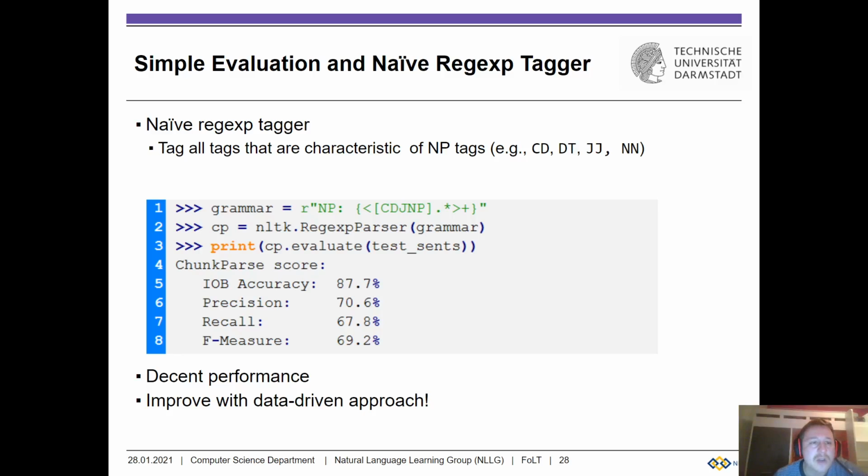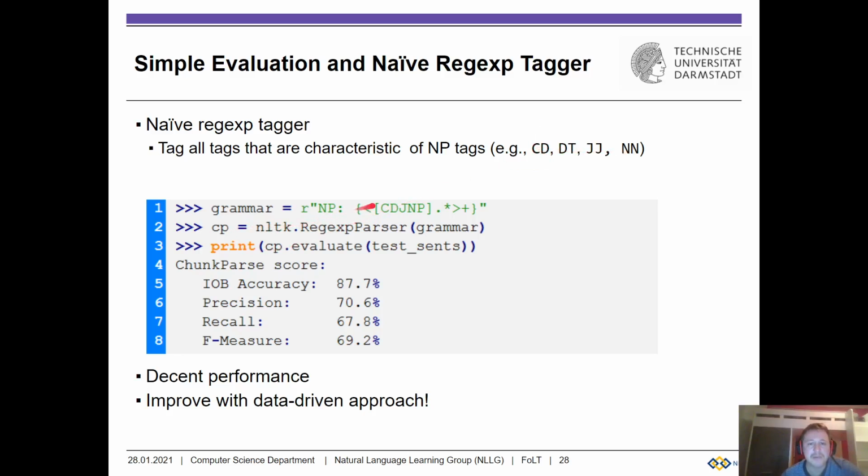Now let's develop another very simple chunker that is using a regular expression, and it's basically saying, well, we come up with some trivial, simple regular expression. Let's say we're coming up with a regular expression that's saying an NP chunk is everything that has adjectives, determiners, and nouns, and maybe some other part of speech labels.